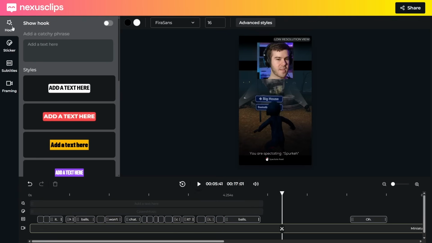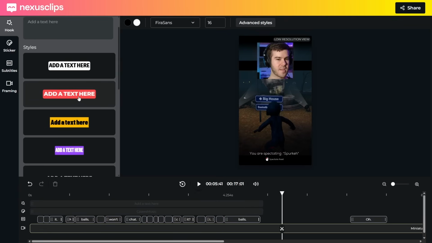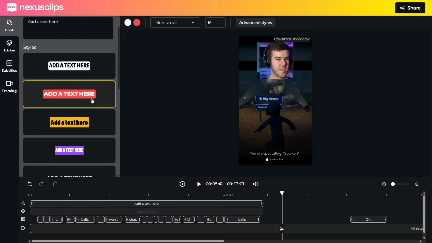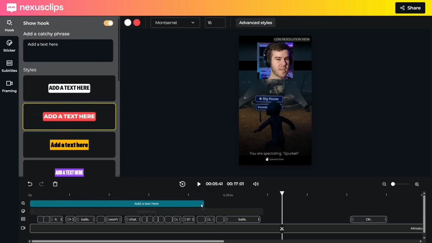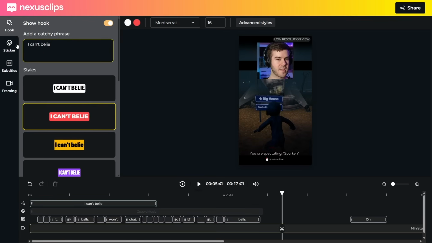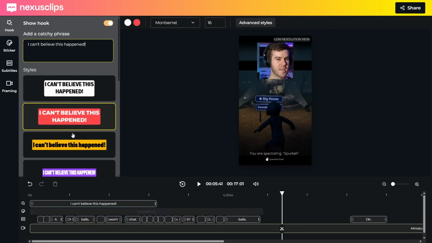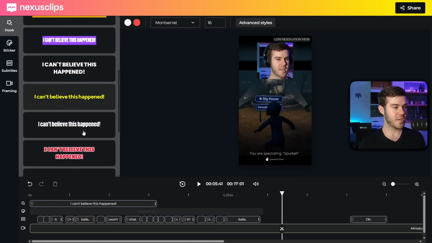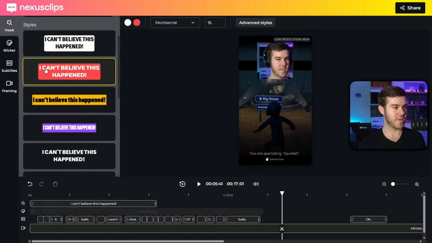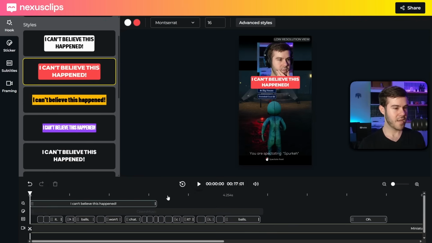And you can also add a hook, which we mentioned earlier, and they have different styles. That's basically a little border headline thing at the very beginning, usually put within the first second or two, maybe 3 seconds. We can click there, add text, like, I can't believe this happened. Super generic, and you guys can do better than me, but this will work for the purpose of this video. And change the style. Maybe we'll do, actually, no, I like that the best. So then we'll just drag it here, and then we're gonna hit play.